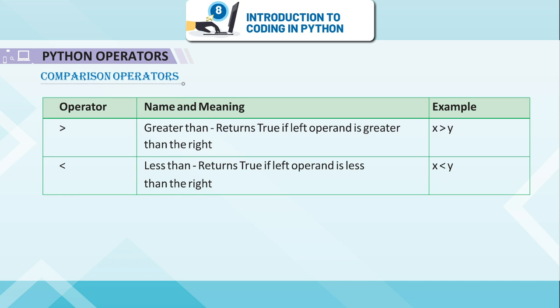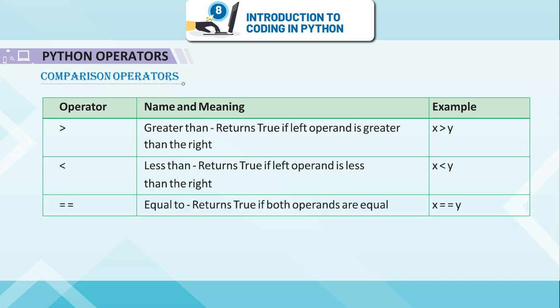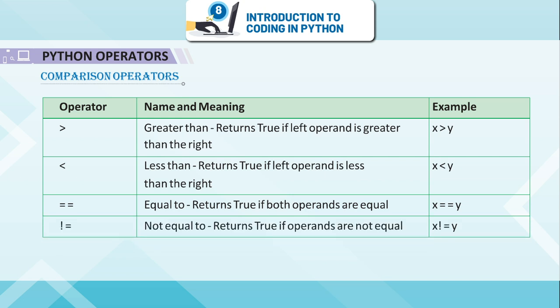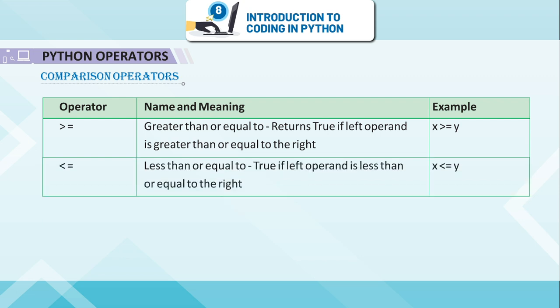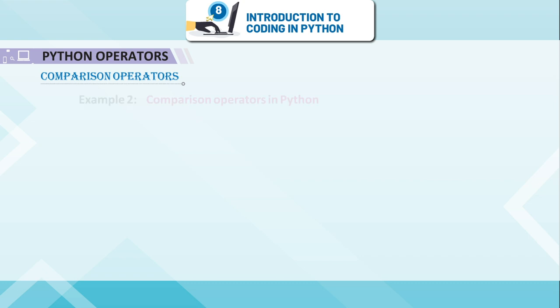Less than returns true if left operand is less than the right, x is less than y. Is equal to returns true if both operands are equal, x is equal to y. Exclamation equal, not equal to, returns true if operands are not equal, x is not equal to y. Greater than or equal to returns true if left operand is greater than or equal to the right, x is greater than or equal to y. Less than or equal to, true if left operand is less than or equal to the right, x is less than or equal to y.